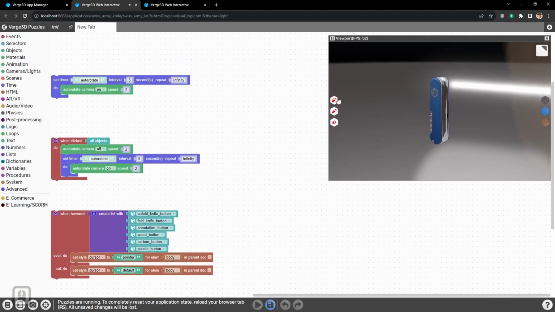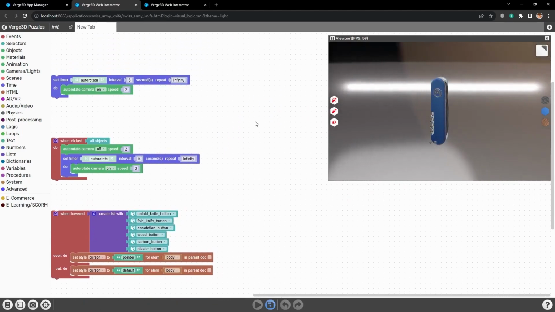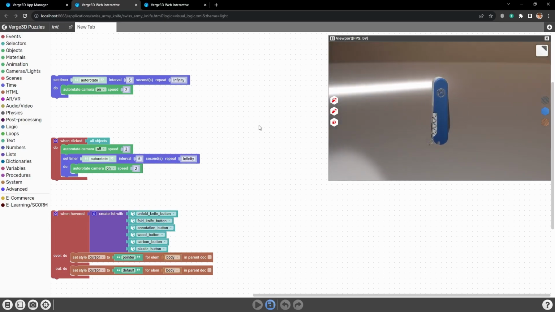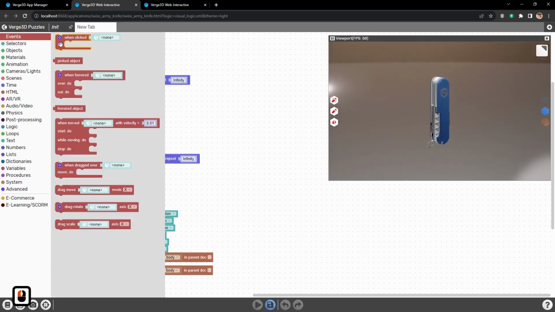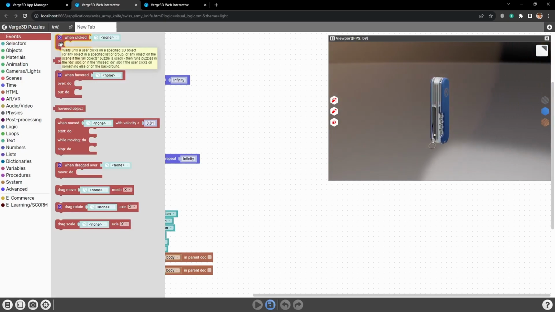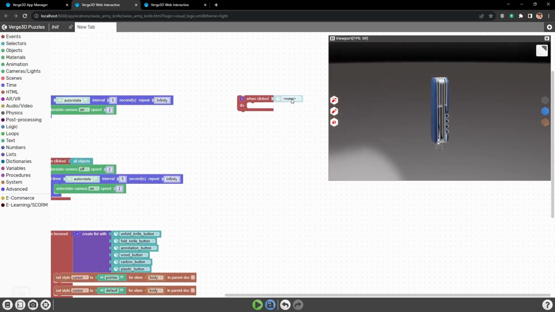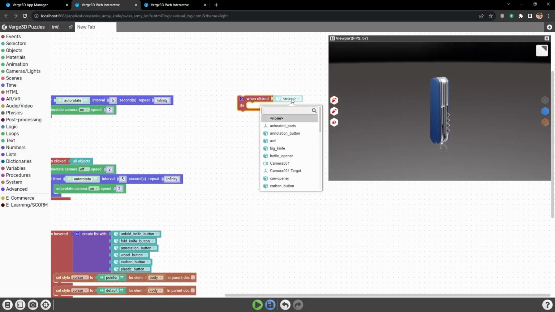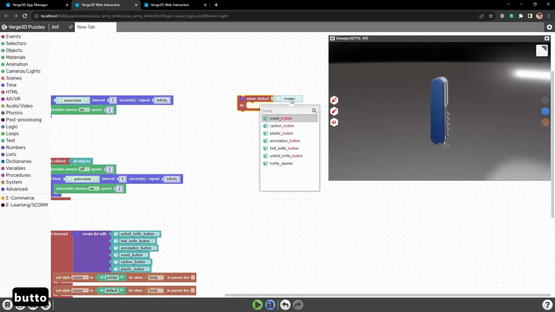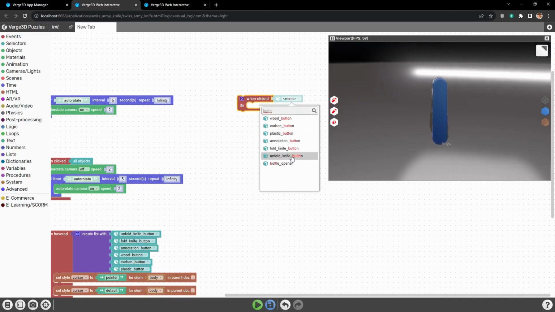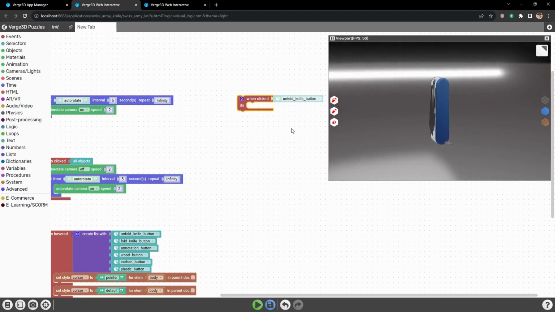And let's add animation start by pressing the Unfold button. For that I will need the puzzle when clicked from the events group. And here we need to set the trigger object. So in our case, it is Unfold knife button.